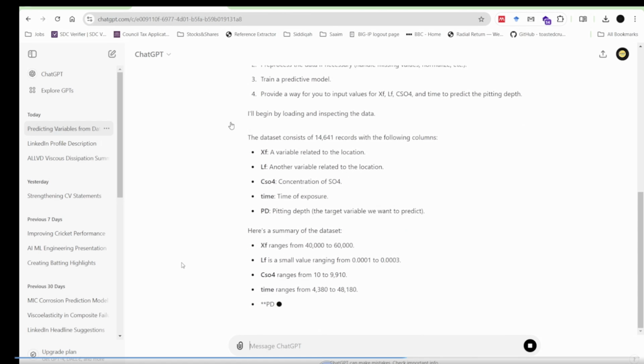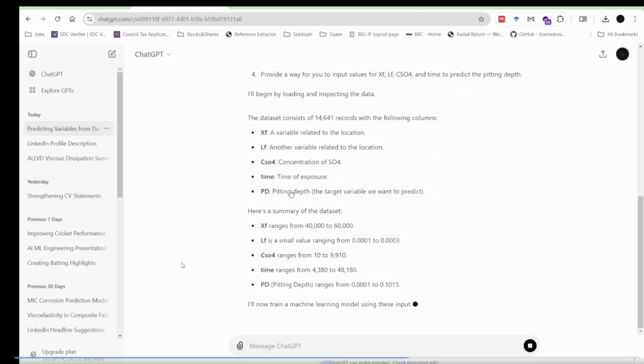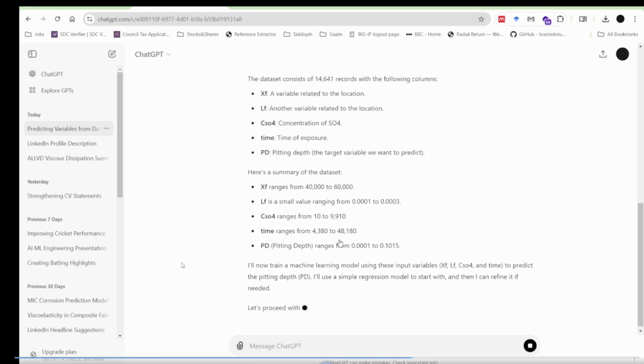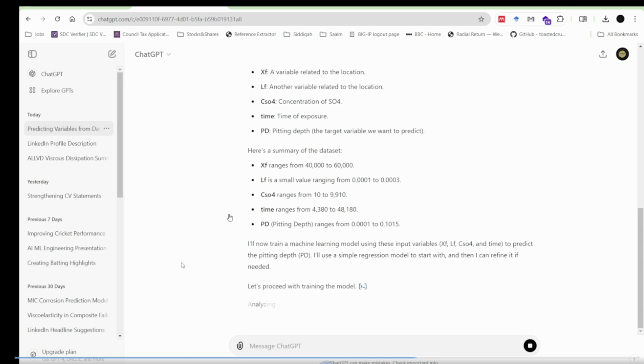So now it has given us that it has this many records. These are the data lines, columns, and these are the ranges for each data column in this case. And now it will proceed with training the model. So it is training. I hope it doesn't finish all the tokens for today before this ends.